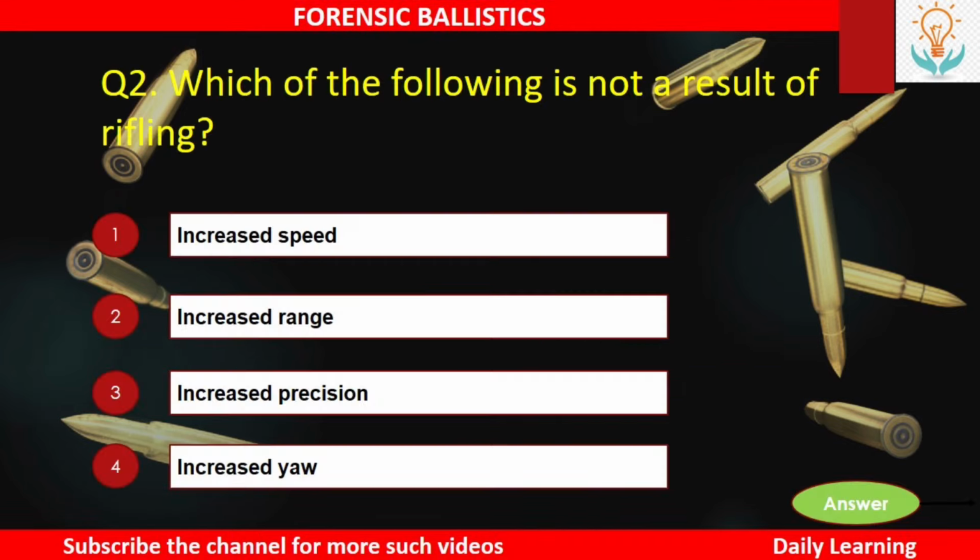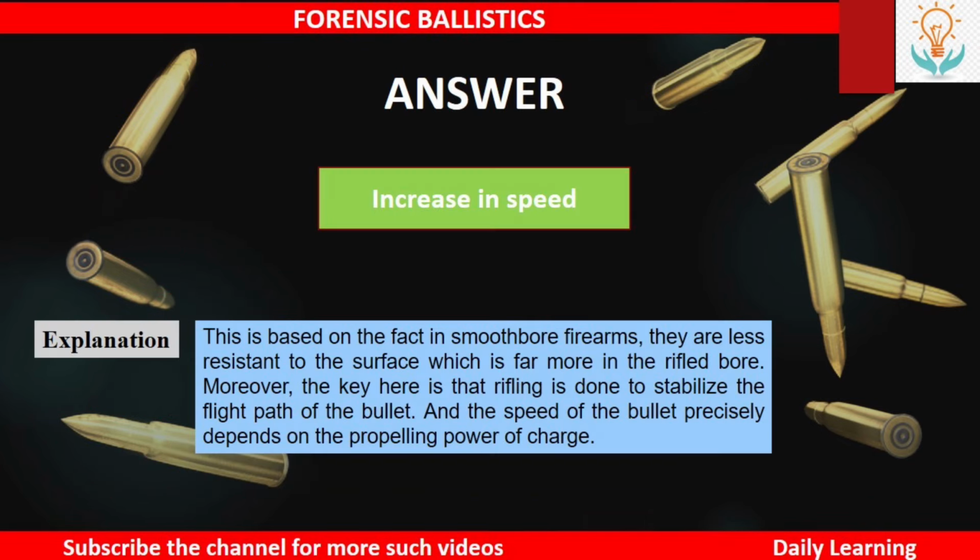Next, which of the following is not a result of rifling? Number 1 increased speed, number 2 increased range, number 3 increased precision, or number 4 increased yaw. So the answer is increase in speed. This is based on the fact that in smoothbore firearms there is less resistance from the surface, which is far more in the rifled bore. Moreover, the key here is that rifling is done to stabilize the flight path of the bullet, and the speed of the bullet precisely depends on the propelling power of the charge.